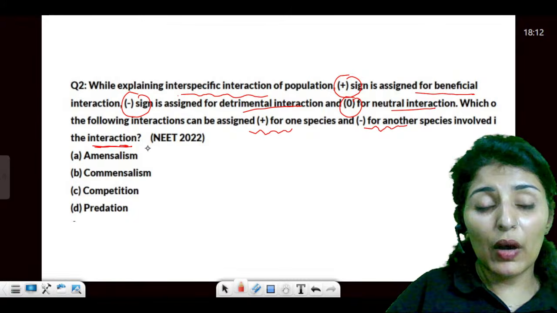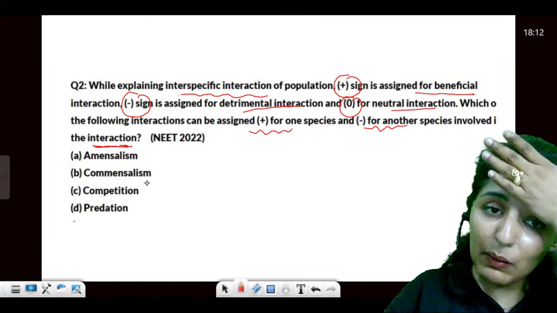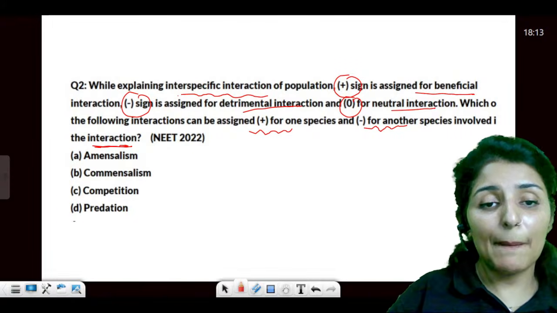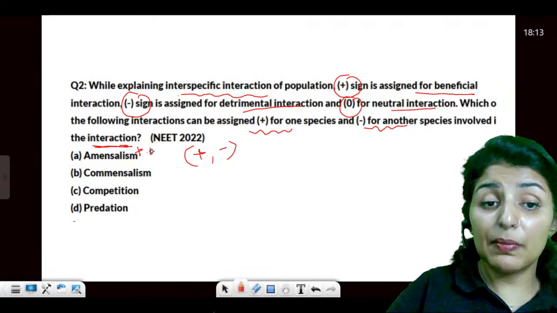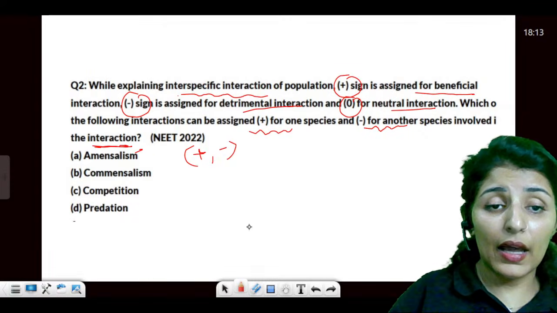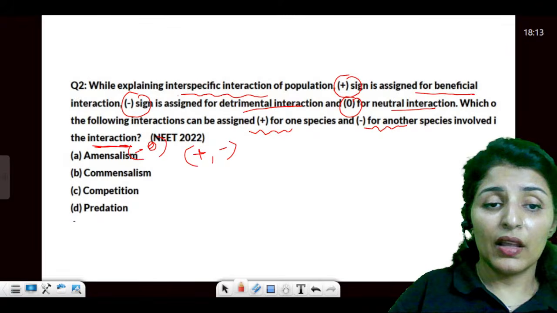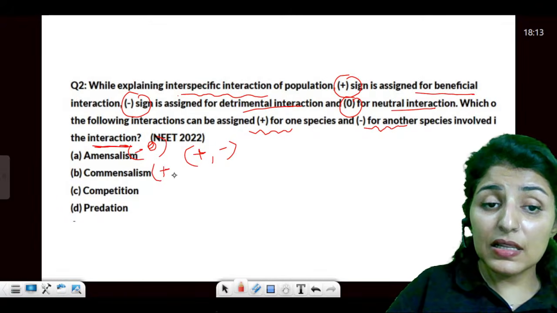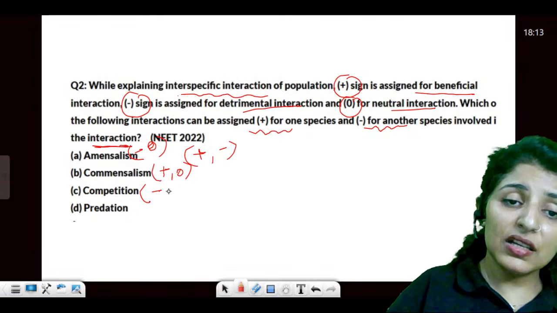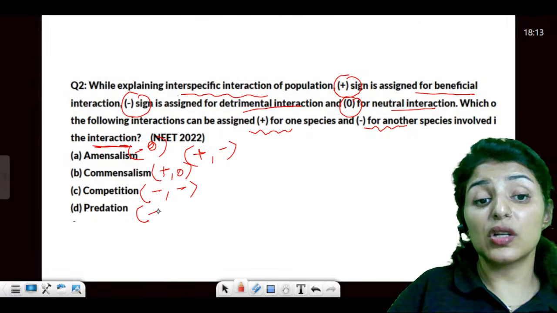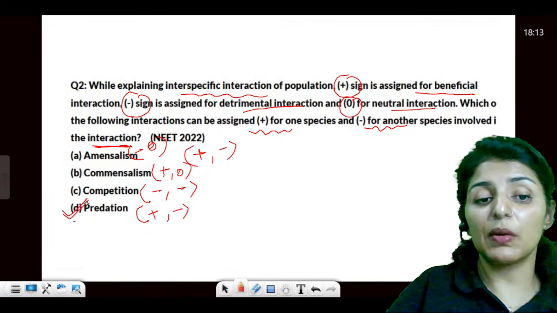Can you name an interaction which shows plus minus? Amensalism is 0 and minus, or minus 0. Commensalism is plus 0: one gets benefited, the other is unaffected. Competition is a negative interaction, while predation is plus minus. So the answer would be D.